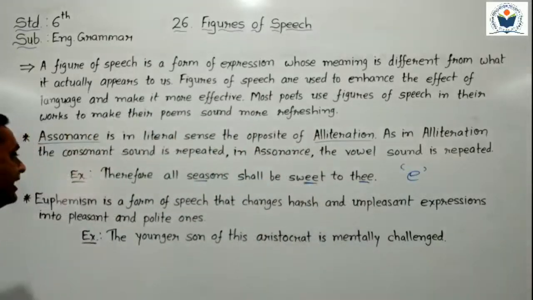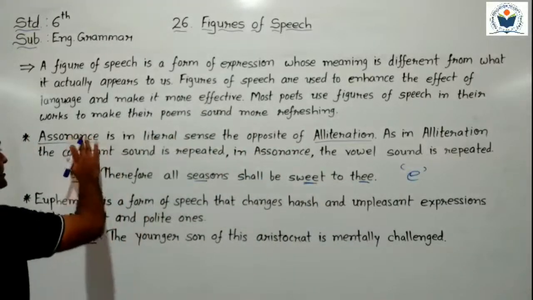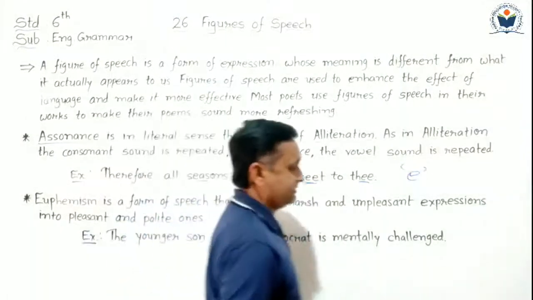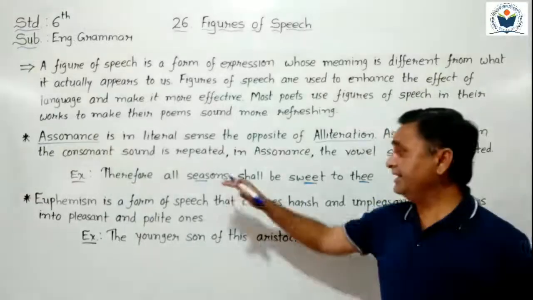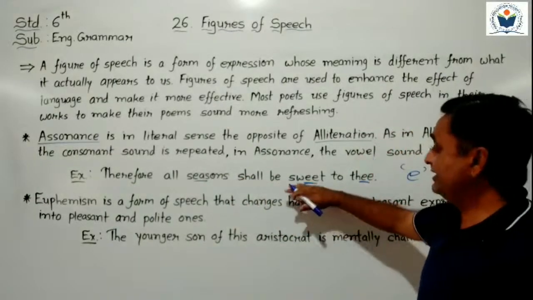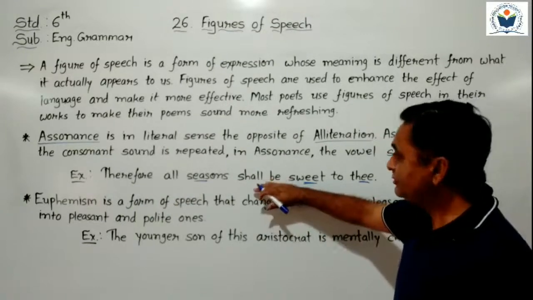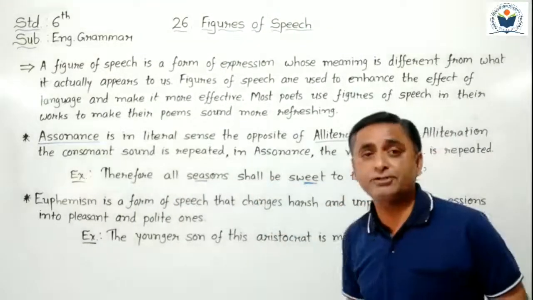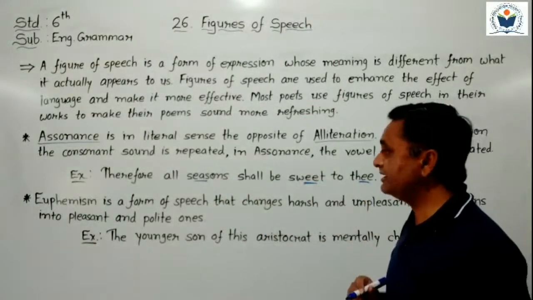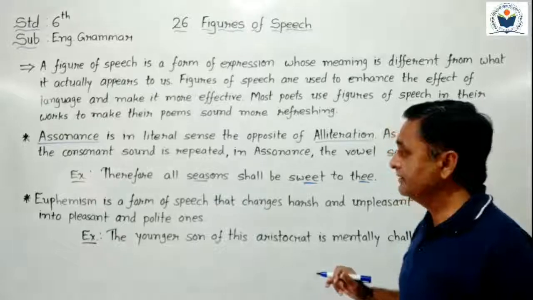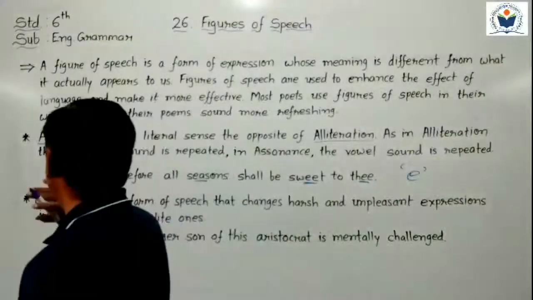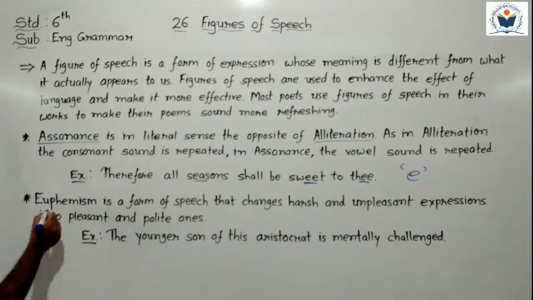So we can say that in the sentence, "Therefore all seasons shall be sweet to thee," the assonance figure of speech is used, because a vowel sound is repeated here. Do you understand, students, about assonance? Here our assonance figure of speech is over. Now the next one is